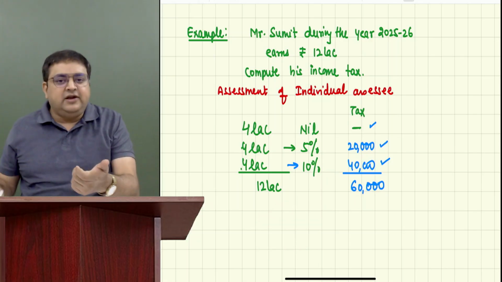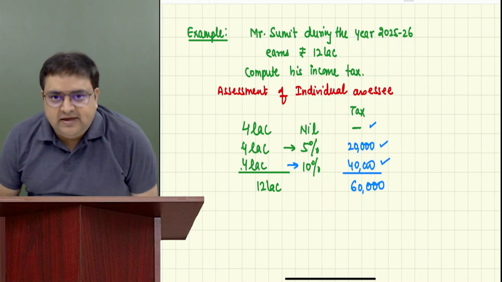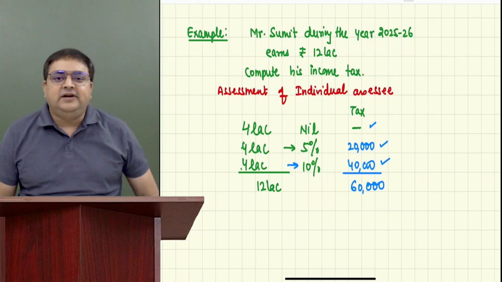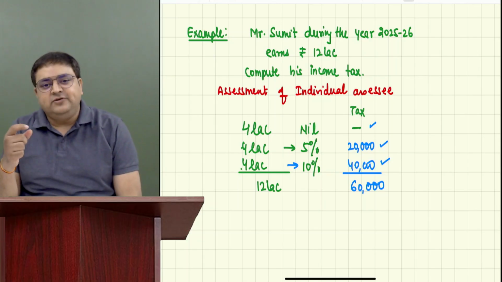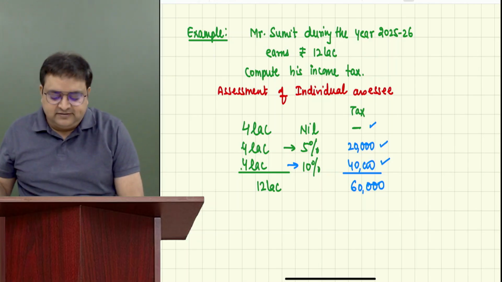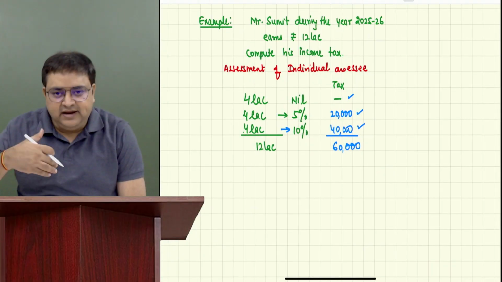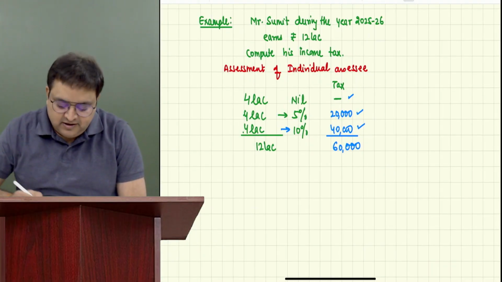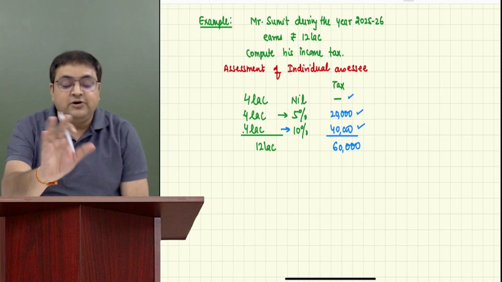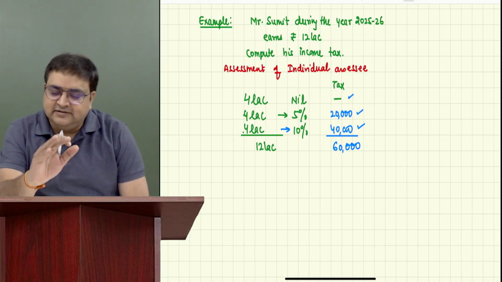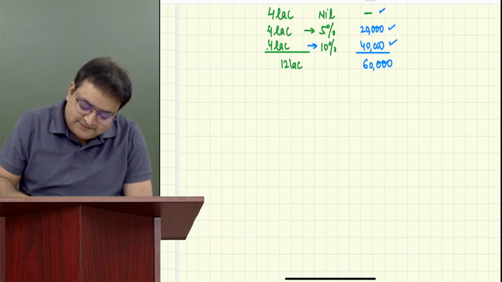So can I say that anybody who is earning 12 lakh in this year has to pay 60,000 rupees tax to the government? Everybody is okay till here with this statement? Now let us come to my next example and let us increase our understanding percentage. With this second example, I think 20 to 30% you will understand. I don't want you to understand 100%, I just want you to understand 20 to 30%. That's it. Okay, next example.